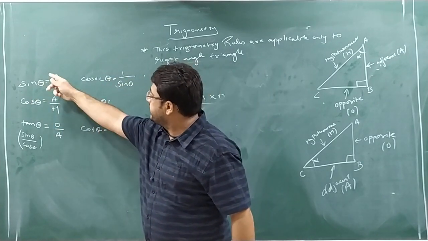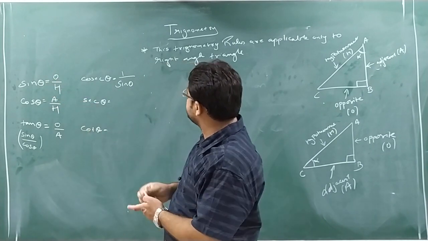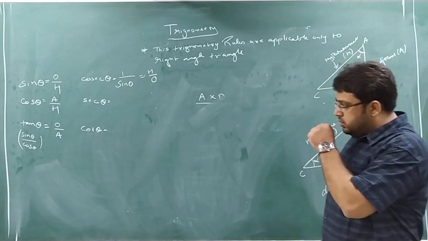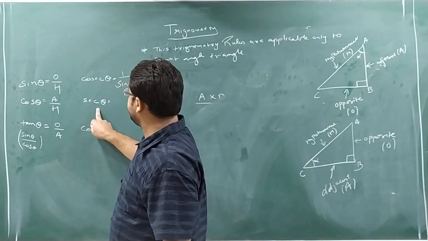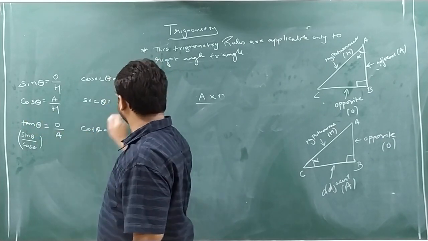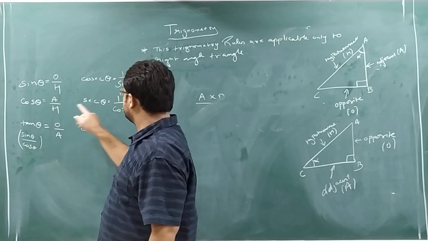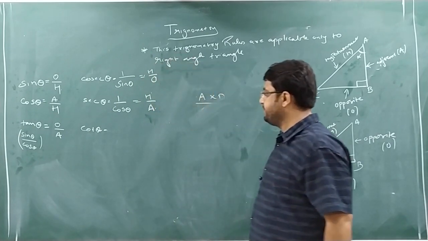So I have inverted it, so this formula will also be inverted. Sin theta is O by H, so what will cosec theta be? It will be H by O. Next, sec theta. Sec theta is written in front of what? Cos theta. So sec theta is also the inverse of cos theta. Now cos theta is A by H, so sec theta will be H by A. Simple concept.